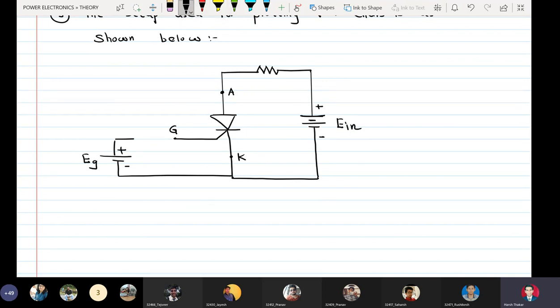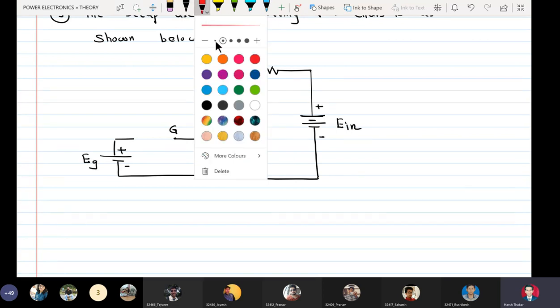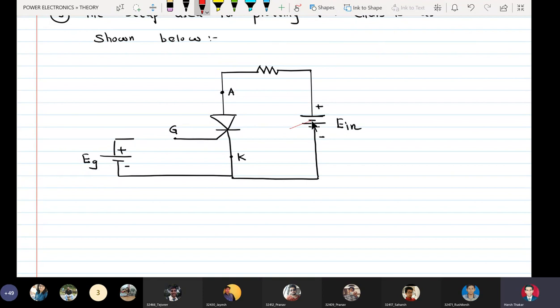And E in is variable, and in order to vary the gate current, I'm using a variable resistor here, RG.